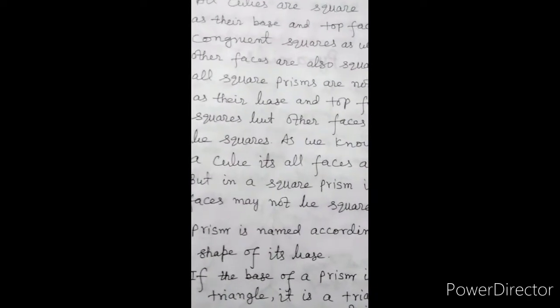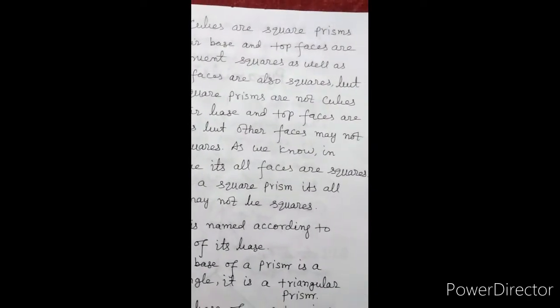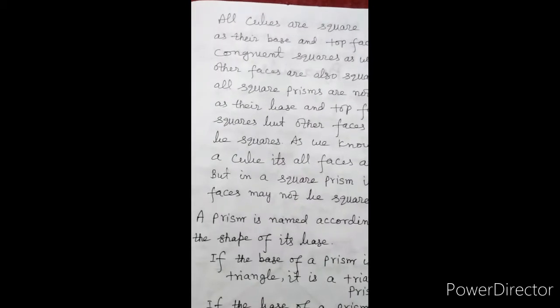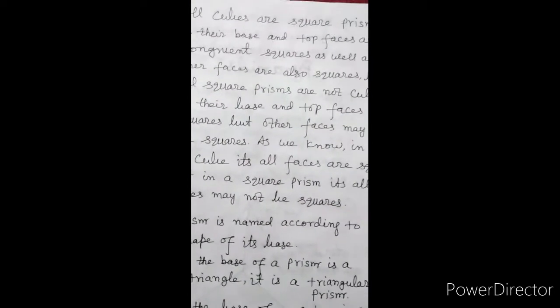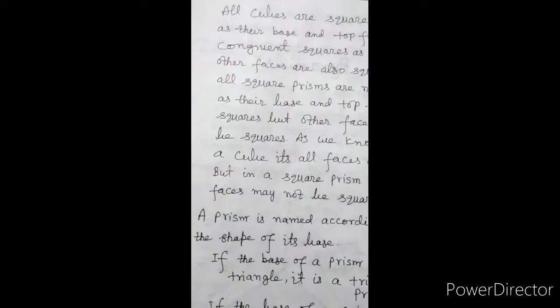As we know, in a cube, all faces are squares, but in a square prism, all faces may not be squares.